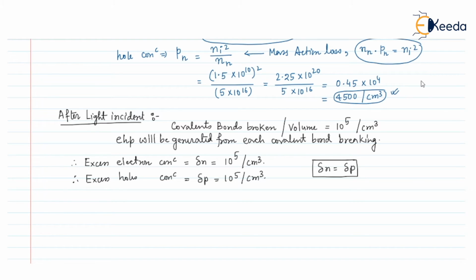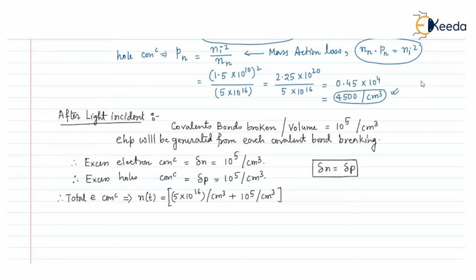Now, the total electron concentration, if I denote it after the light incident as Nt, then before light incident, the total electron concentration was 5 into 10 to the power 16 per unit volume, that is per centimeter cube. Now some excess electrons have been generated, that is 10 to the power 5 per centimeter cube.